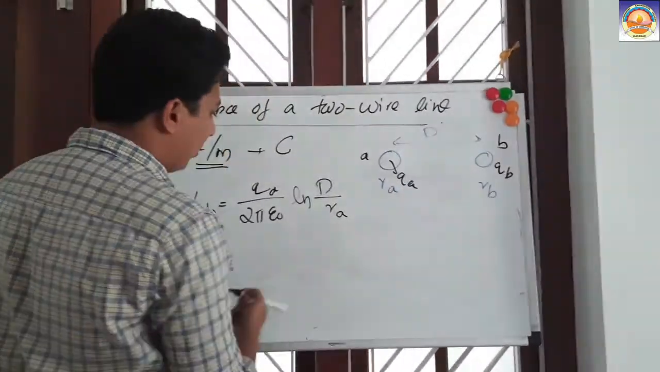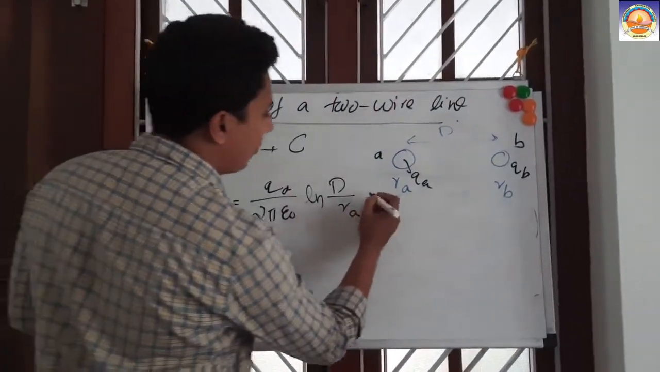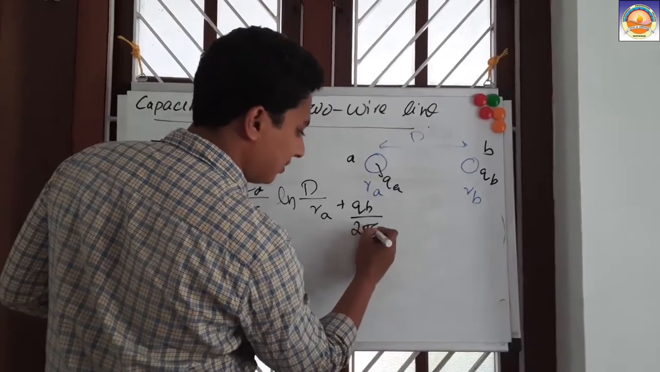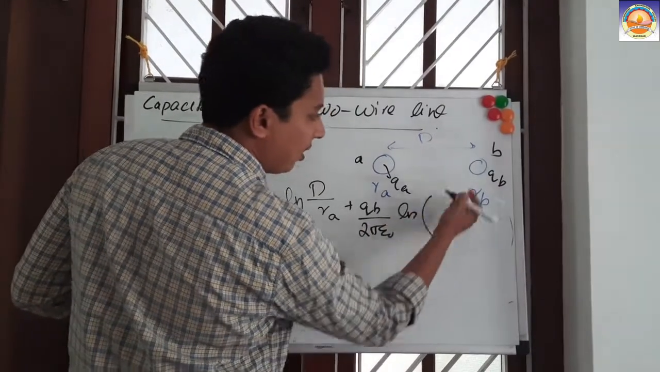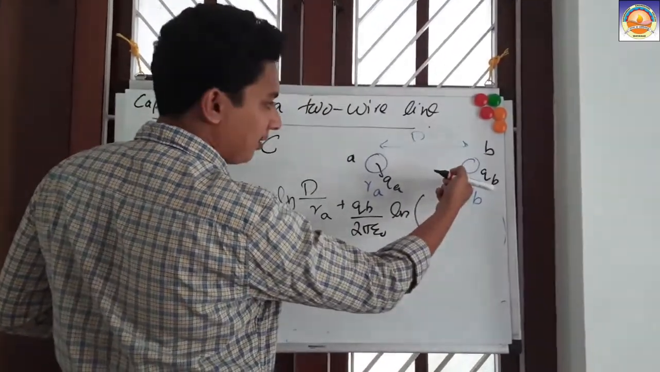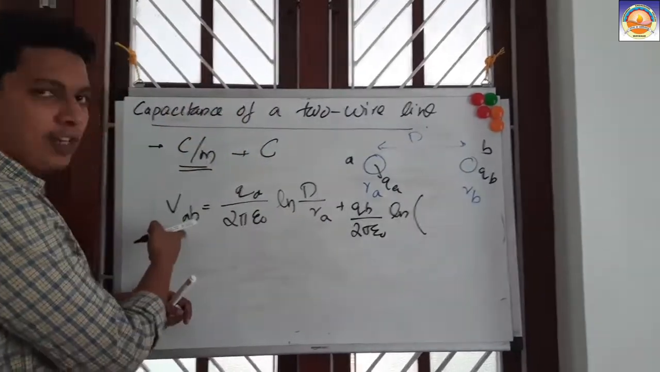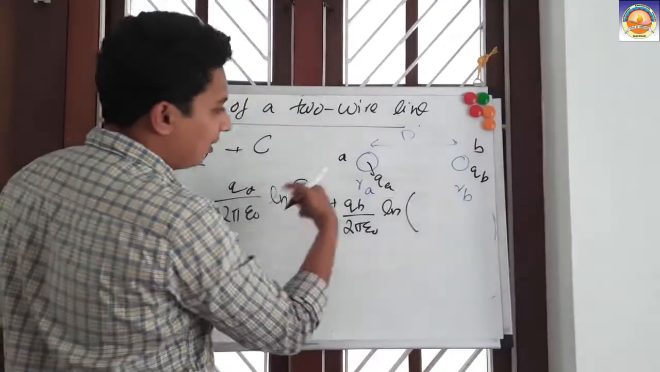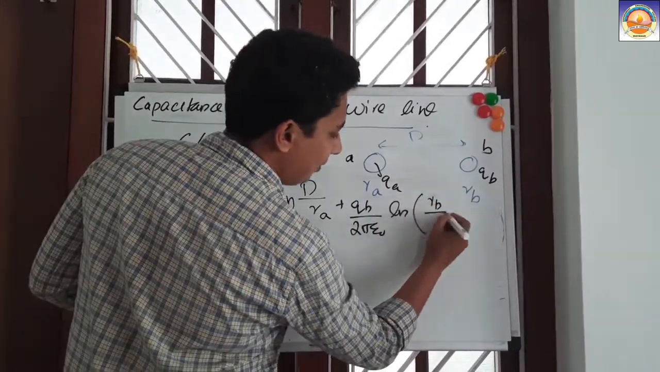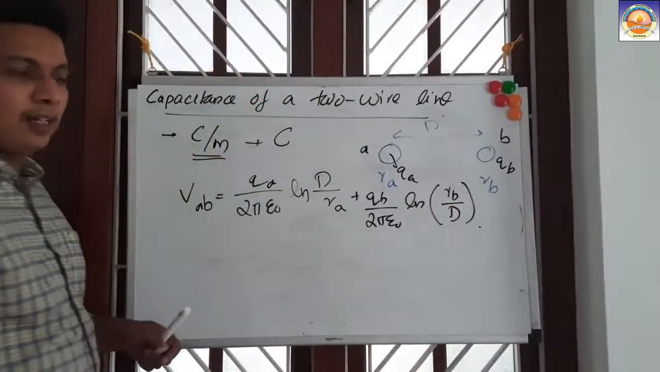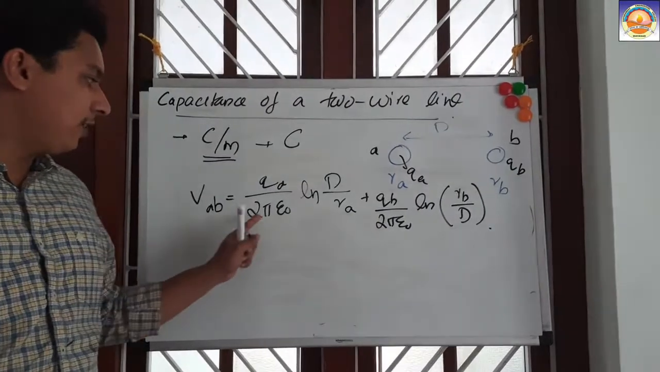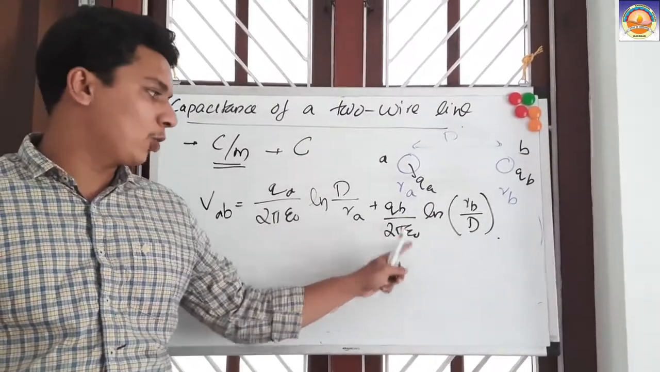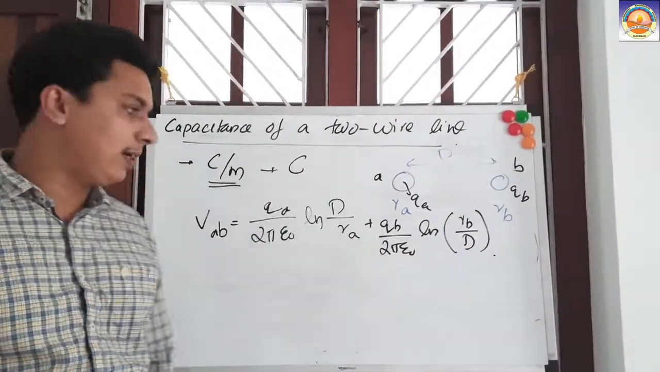Due to QB, we have to write, QB divided by 2 pi epsilon 0 into ln of what? Since we are considering VAB only, not VBA, this ln will change as RB divided by D. Clear? So VAB is given by QA by 2 pi epsilon 0 ln D by RA plus QB by 2 pi epsilon 0 ln RB by D.